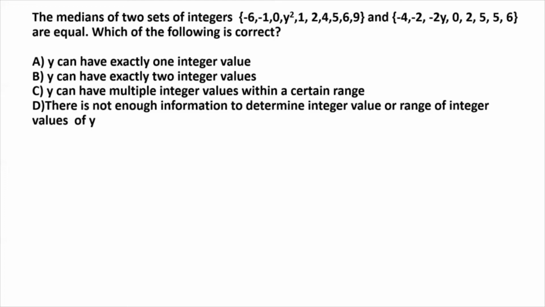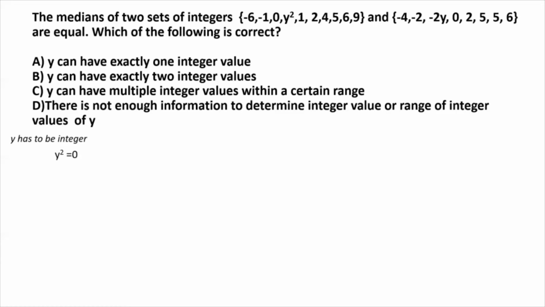So we start by noting that since these are sets of integers, the variable y has to be an integer, right? And then we start considering, case by case, what would happen to the medians of these two sets as y takes on different integer values. That's the only way for us to determine the potential value or values for y. So we start by considering 0, which is an integer.